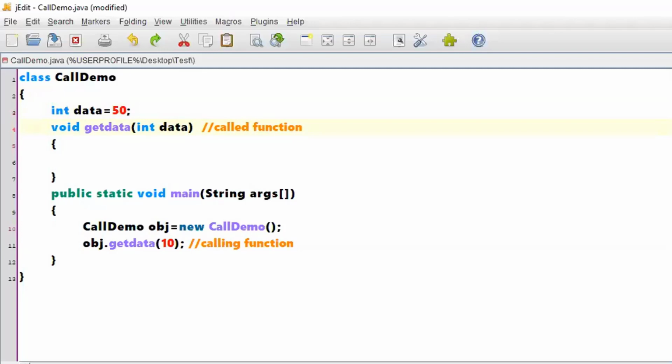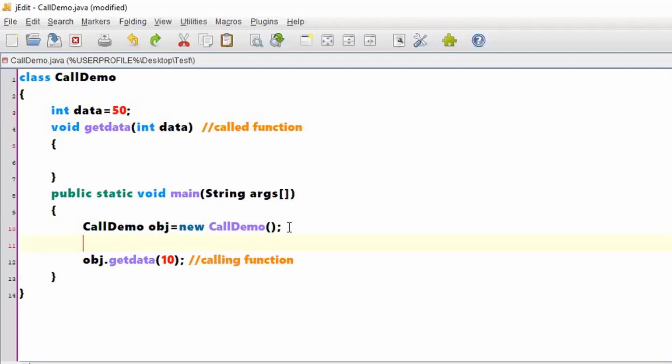It can be written, correct? Now after creating an object, let me check what is the value of obj.data. Obj is nothing but an object of a class. Be clear with the explanation I am giving with respect to the program.